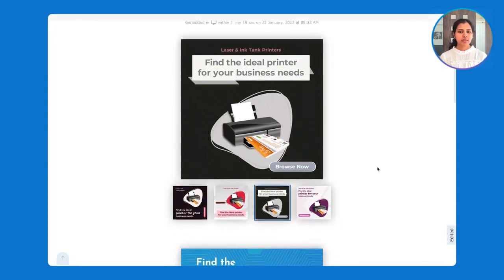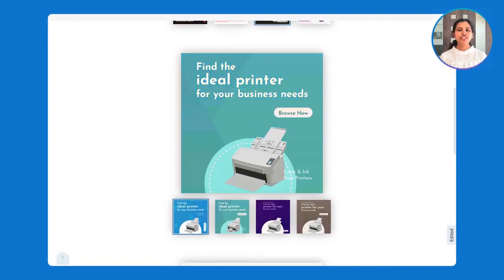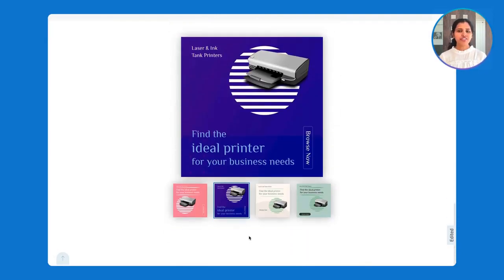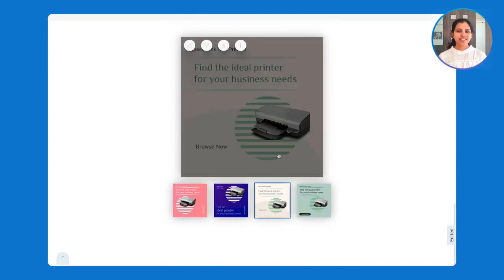It doesn't use any templates. It follows your brand guidelines and composes like a human designer. And it gives multiple variations within 2 minutes. You can edit the generated designs.